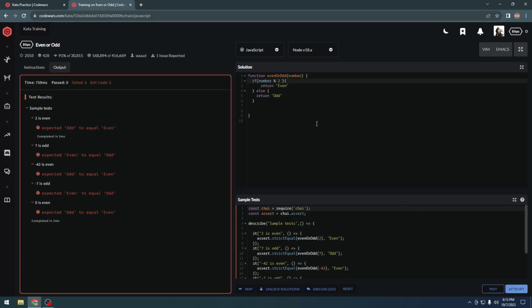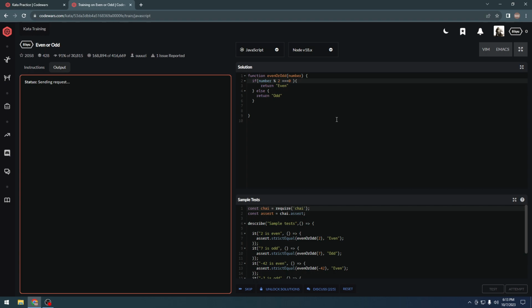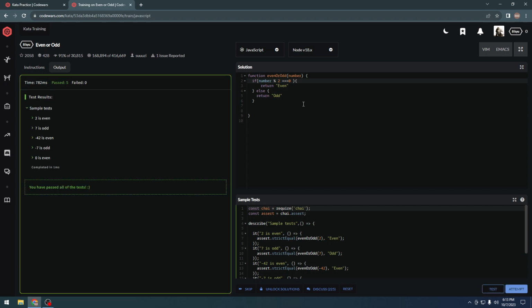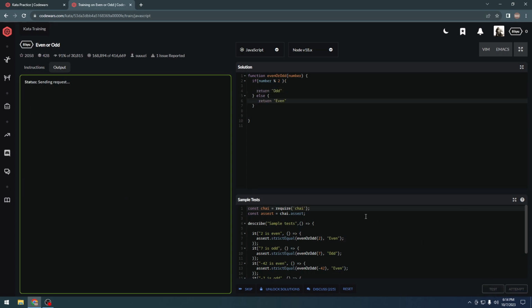Okay, of course it failed because we needed to do that. My bad. Okay, so why did it not work? Because I wasn't checking for 0 instead. We could do this as well, but we needed to reverse the condition in that case.